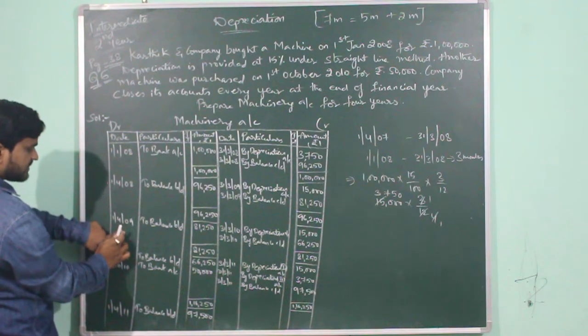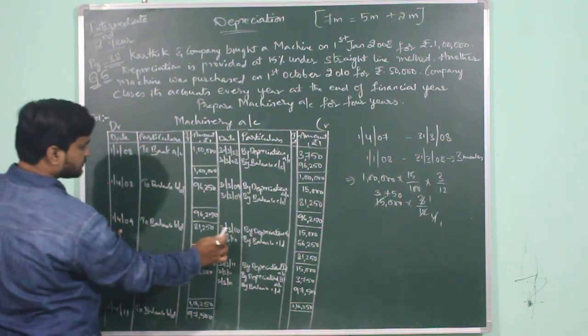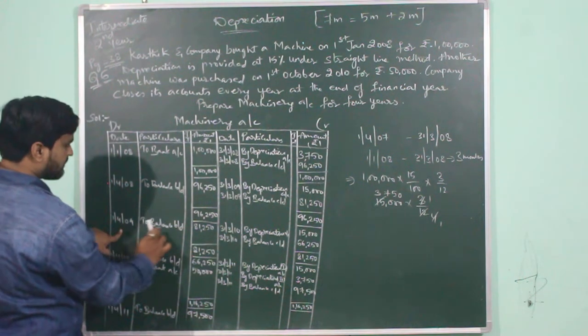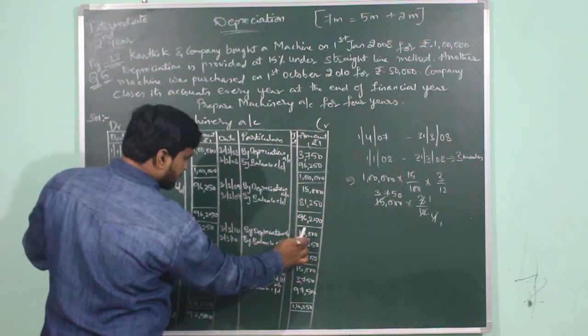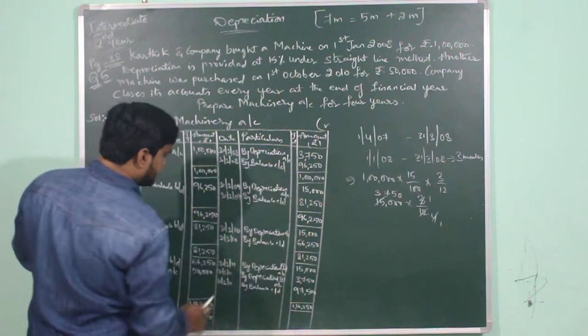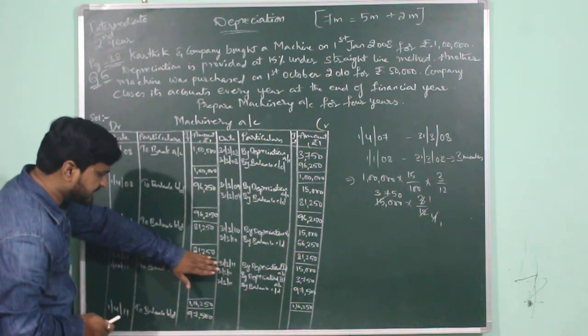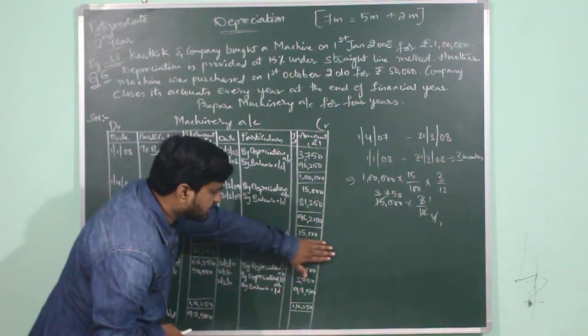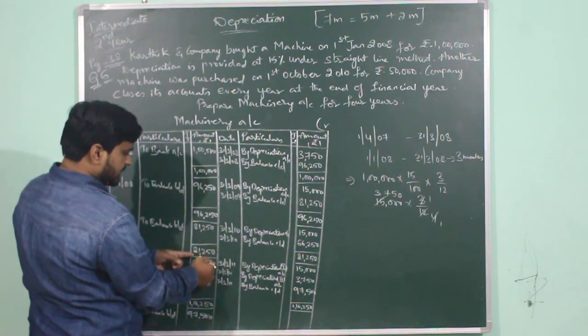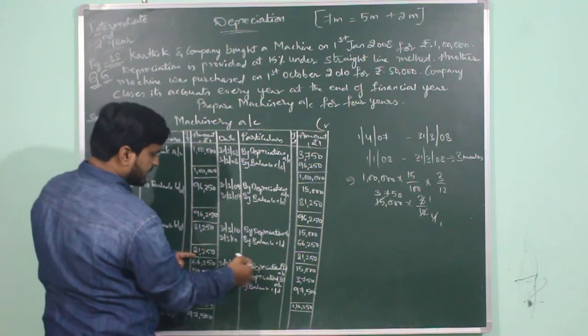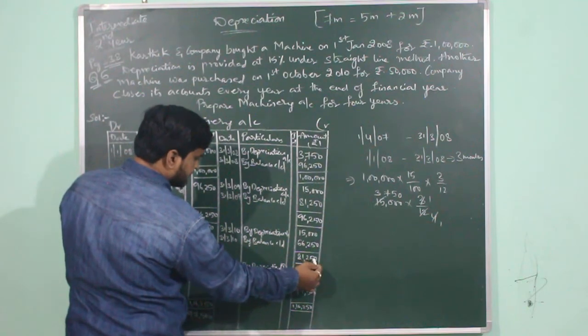So this financial year will be ending on 31st March 2010, and again you are required to provide depreciation for a full 1 year. That will be written as by depreciation account 15,000. So how do you balance the account now? Here the total is 81,250, but here the total is only 15,000. So what is the highest total? 81,250. So here also you will be writing it as 81,250. Here also you will be writing it as 81,250.